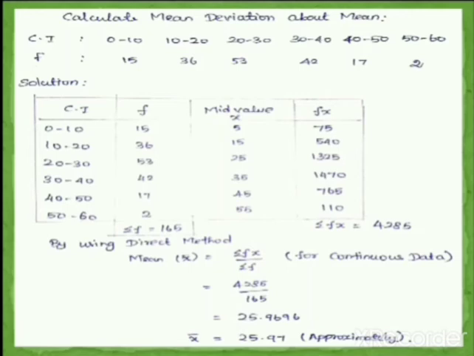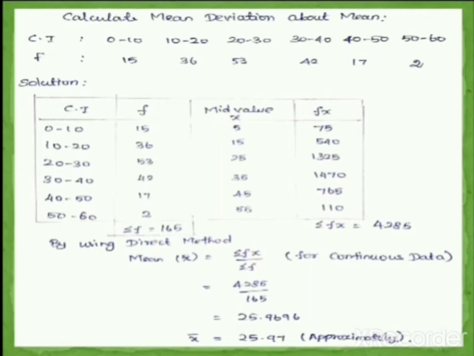I already told you, if you want to find the mean deviation about the mean, first you have to find the mean value for all the data, whether raw data, continuous data, or discrete data. First you have to find the mean value. Then only you are going to move on to the mean deviation about the mean. So first we are going to find the mean value for continuous data.